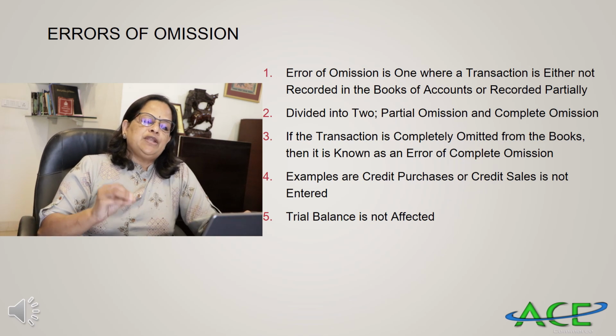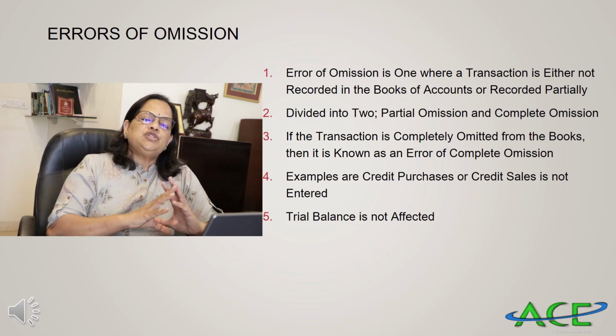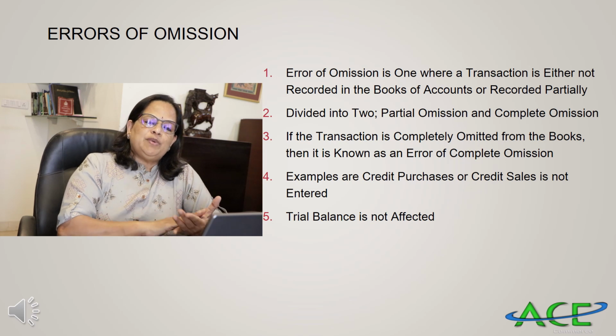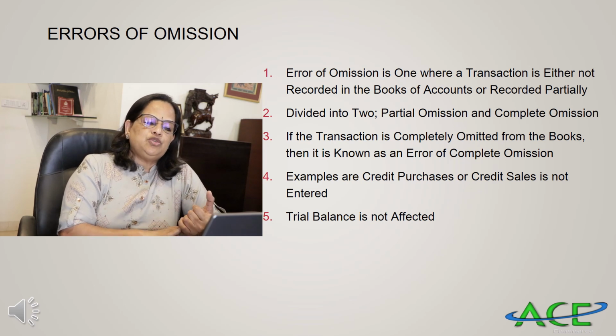So what do you mean by errors of omission? Error of omission is one where a transaction is either not recorded in the books of accounts or recorded partially. One transaction is not recorded at all. So I told you it's divided into two. One is partial omission and second one is complete omission.